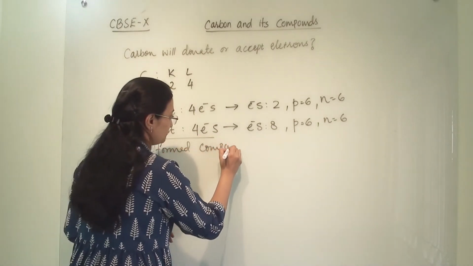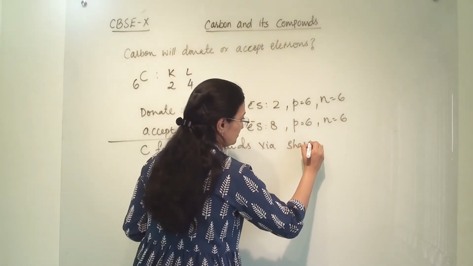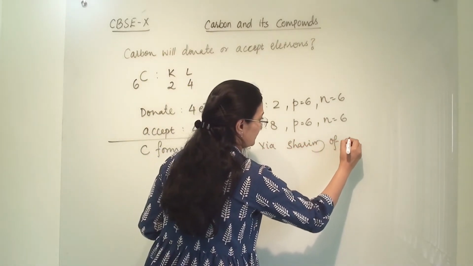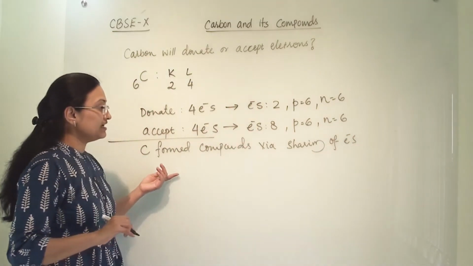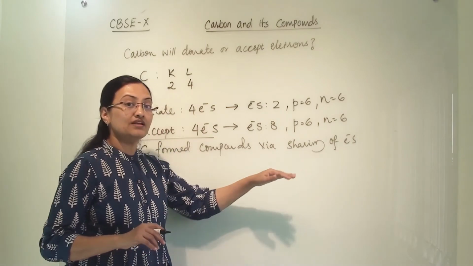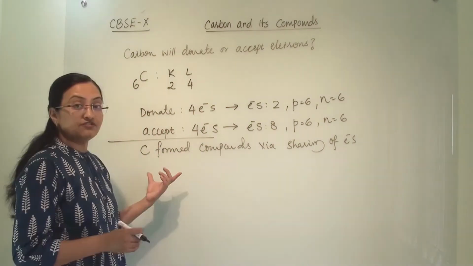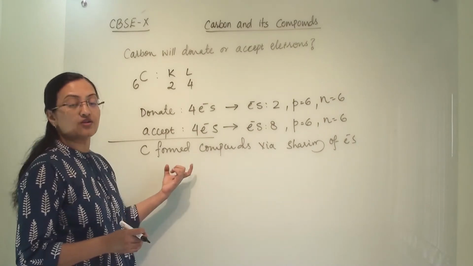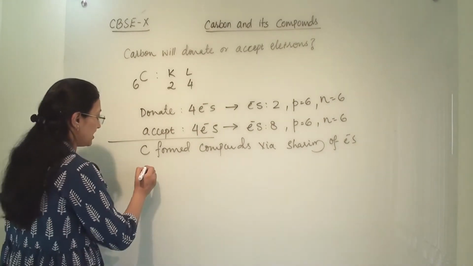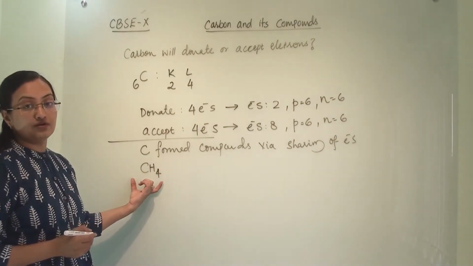compounds via sharing of electrons. So they started forming compounds via sharing of electrons. Now when carbon shares electrons, for example, the first hydrocarbon which carbon forms along with hydrogen is CH4, and this is a covalently bonded molecule.